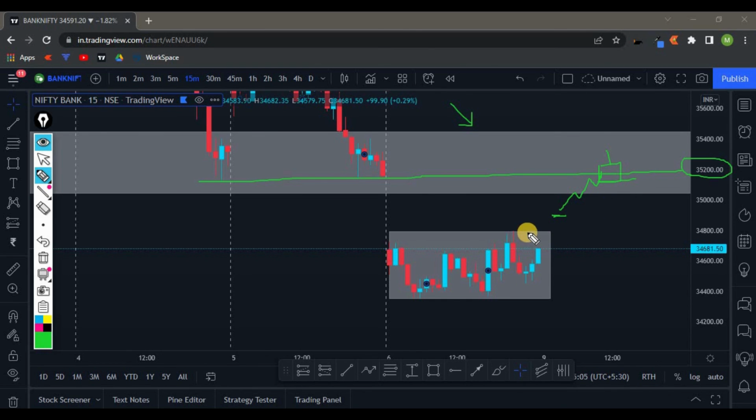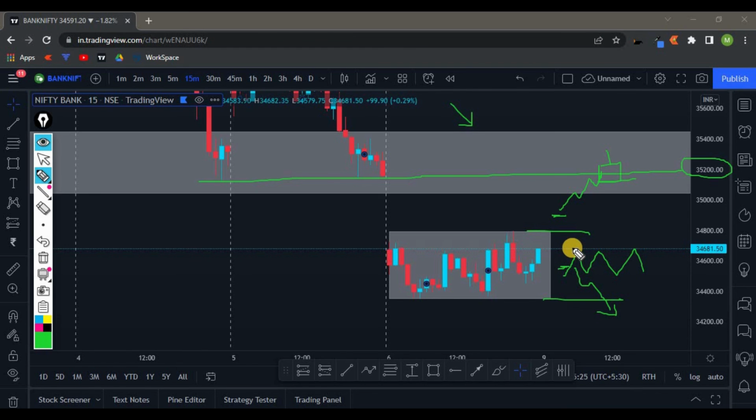In any case, we are not going to enter the trade if the price is still within this zone, because here there's a lot of chance for the price to move in a sideways direction. For example, let's say the price opened somewhere within this zone, and it gave a breakdown. Once it gives you a breakdown, it's a clear indication we can go for a selling opportunity because the overall market is in a downtrend.